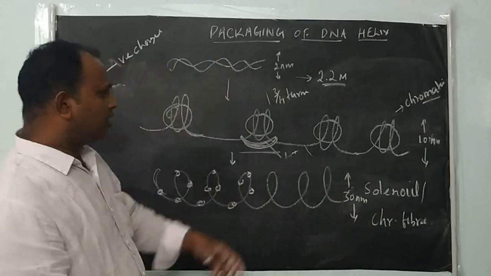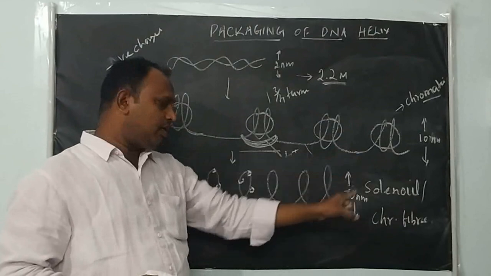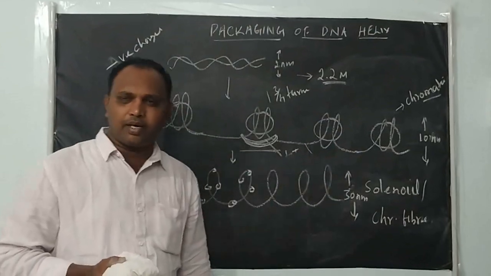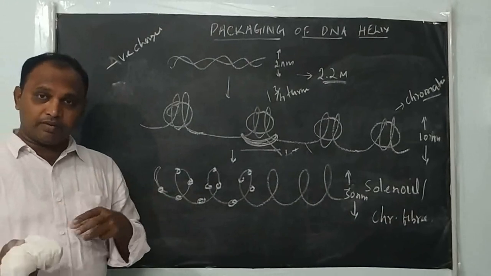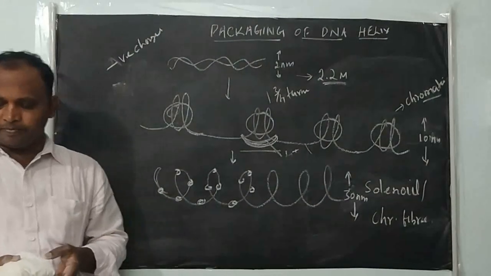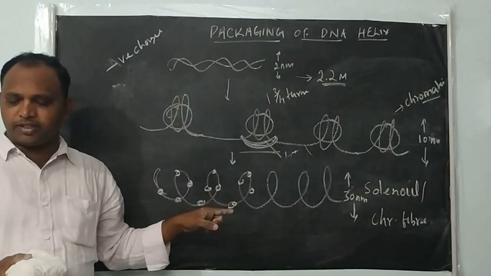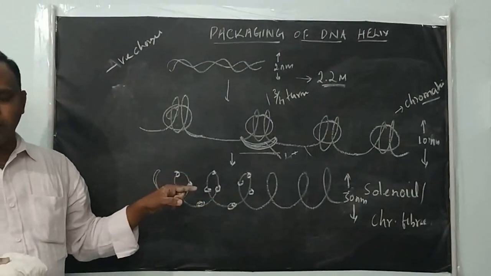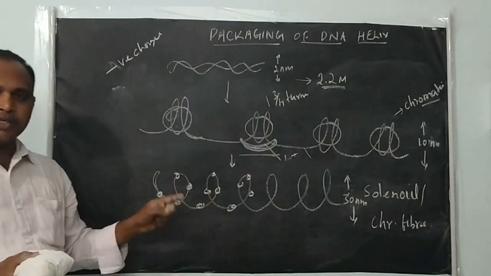See, initially the diameter was 2 nanometer, then it increased to 10. Now the diameter is increased, it becomes 30 nanometer. The length is reducing, but the width keeps on increasing. This super coiled DNA you can call a solenoid or chromatin fiber. These chromatin fibers are present in the nucleus.